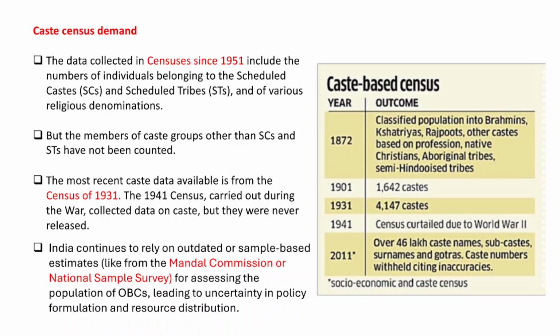States have been demanding a comprehensive caste census to understand whether the reservation benefits have actually reached the deserving sections of society, and in fact we would also know the composition of different castes in a particular society, and accordingly the reservation or other affirmative action benefits can be provided to the backward sections of society, and it will also certainly help in other important areas, right?